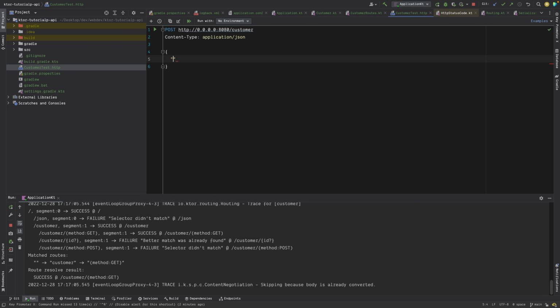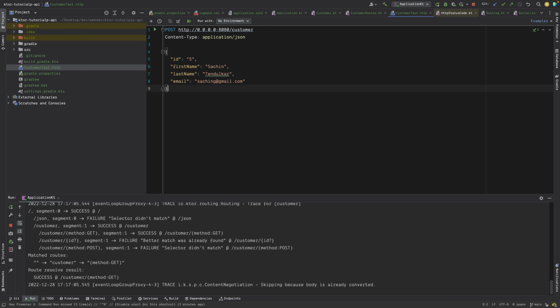For example, I can use ID. Okay. And I can just say, for example, 5. And I can say first name. Let's say Sachin. Okay. And then last name. Then we can just say, for example, Luca. Right. And then we can just say email, and then we can say sachin@gmail.com, whatever, anything like this. Okay, so this is one POST request.